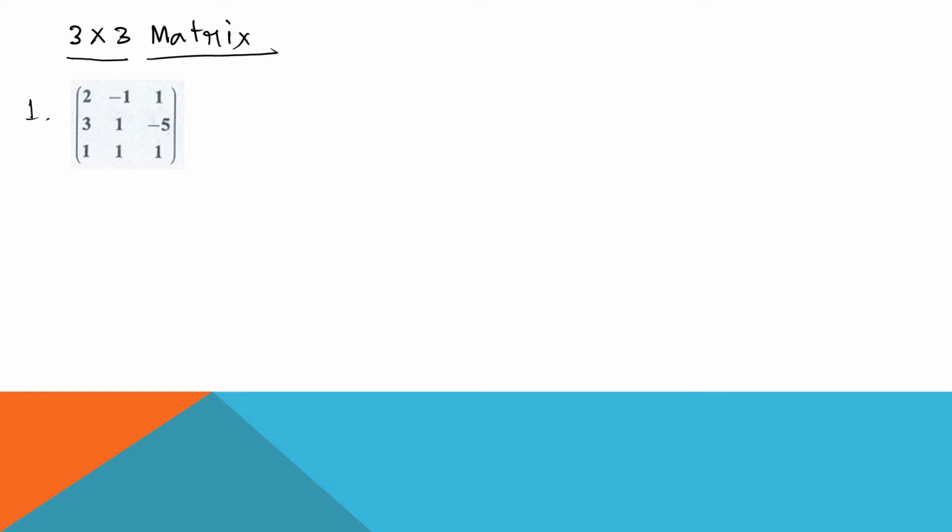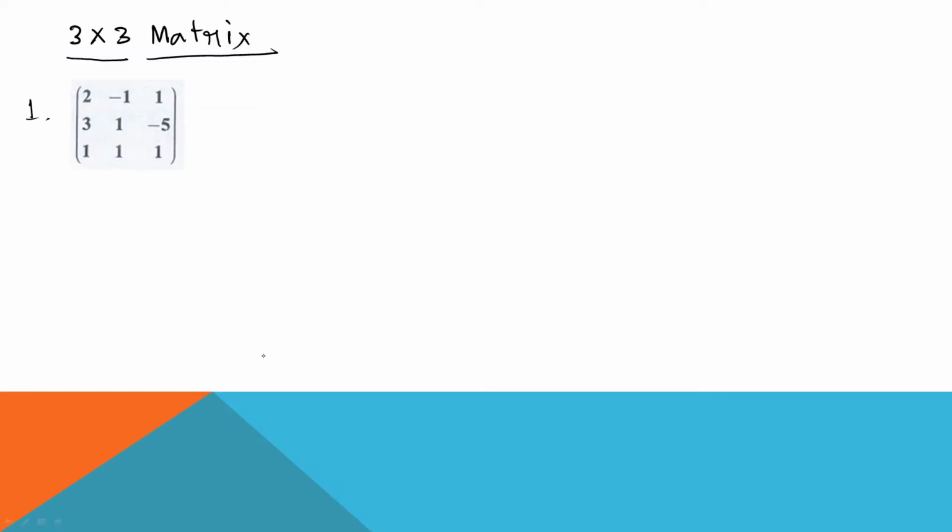Next we go to finding the rank of a 3 cross 3 matrix. Now we need to find out the rank of, let me take the pen, 2 minus 1 1, 3 1 minus 5, 1 1 and 1.